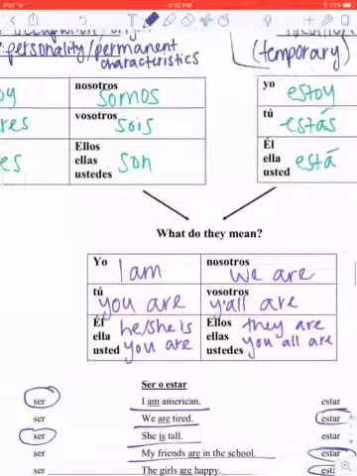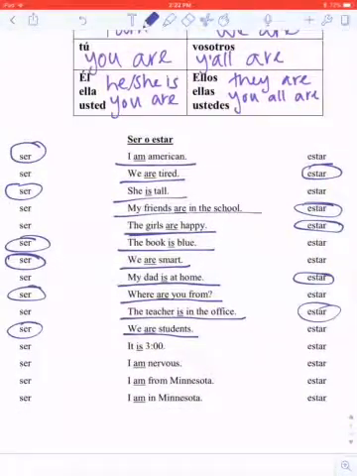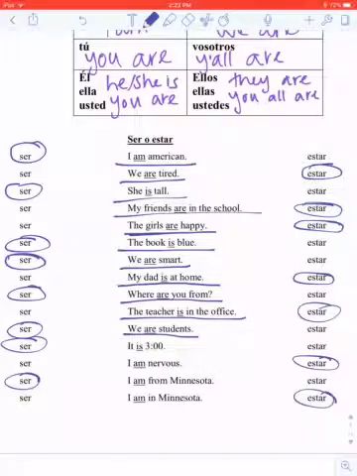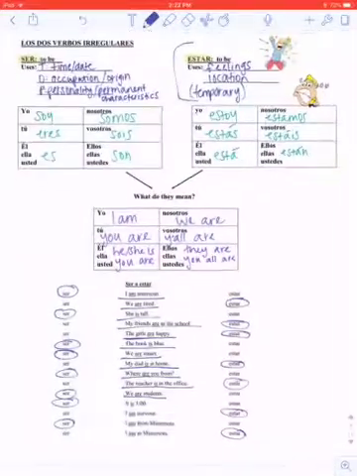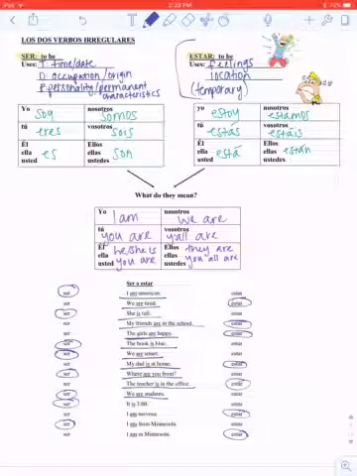It is 3 o'clock. Time, date. Ser. I am nervous. Feeling, estar. I am from Minnesota. Origin, ser. I am in Minnesota. Location, estar. Best thing to remember, for how you feel and where you are, always use the verb estar.